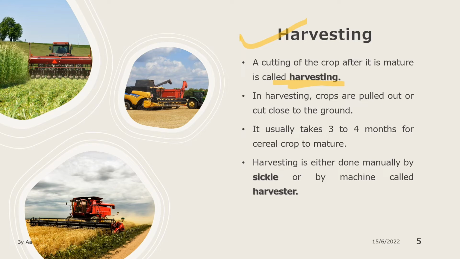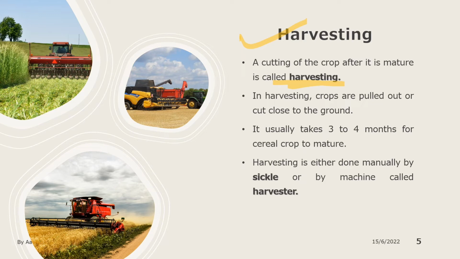During harvesting, sometimes crops are cut close to the ground, like cereals and pulses. But sweet potatoes and carrots have to be pulled out, right? It usually takes 3 to 4 months for the cereal crops to mature. Generally, for the cereal crops, it takes 3 to 4 months to mature.